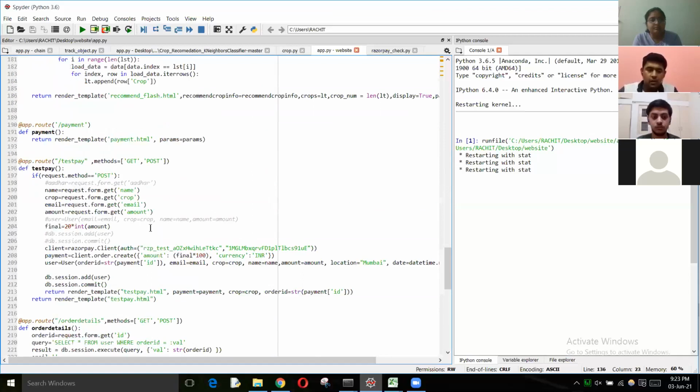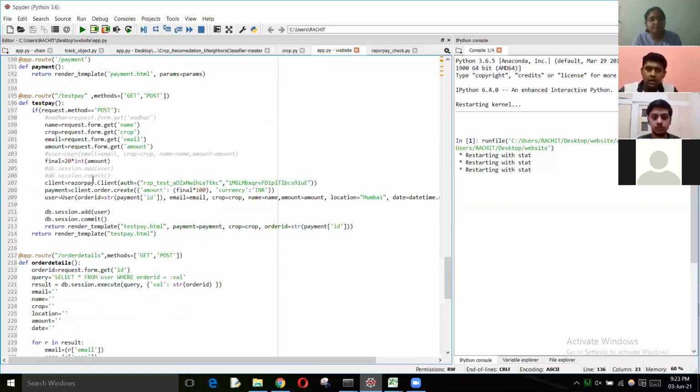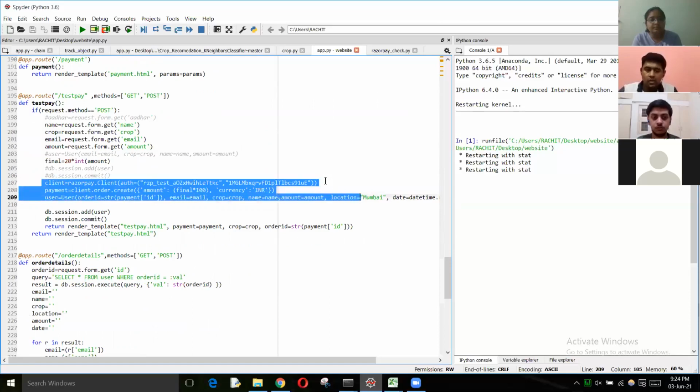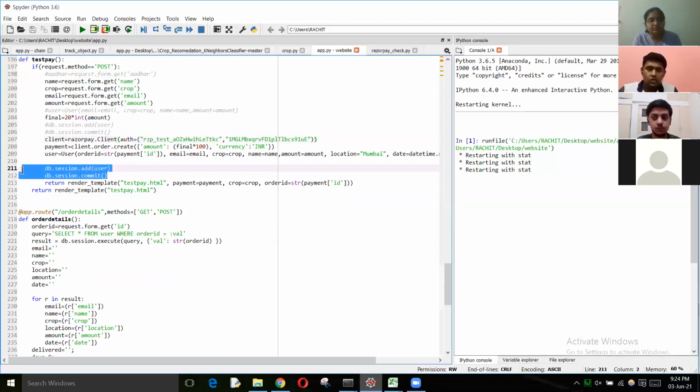Then comes the part of the payment system. So here we have used the Razorpay application for performing all the payment related operations. There will be 4 inputs that the user needs to give, that is name, crop, email, and amount. And this is the technique of creating a test object for Razorpay, where there are credentials for each test case. The currency is set to INR and the amount is calculated by this formula. Then there is a unique order ID for each customer, so that in the future, if he has any query, he can input the order ID and we can solve his query. Then we have to commit the database, because all the payment details will be stored in this user table.